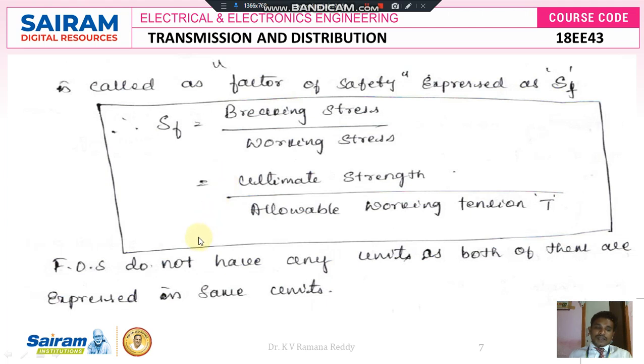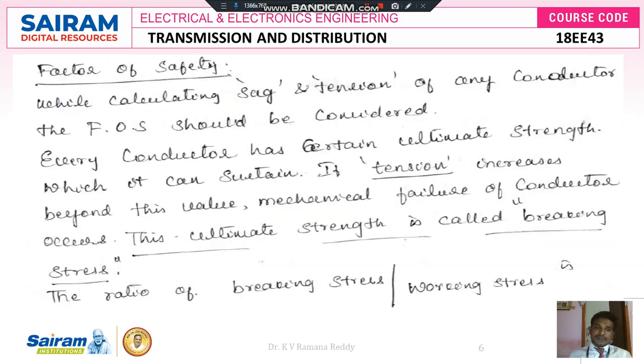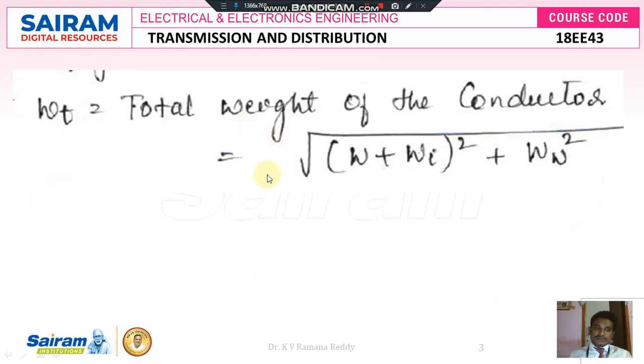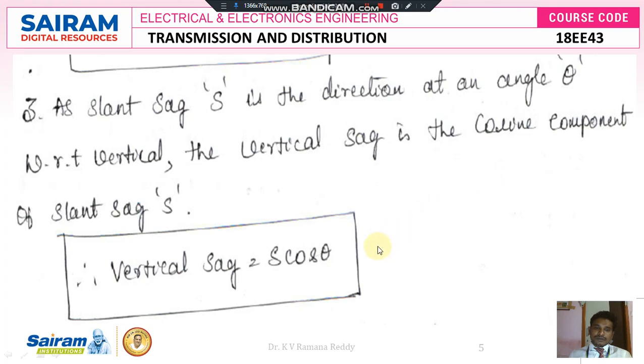Therefore, factor of safety does not have any units, because both of them are expressed in the same units, like ultimate strength and allowable working tension T, or breaking stress and working stress. So, it is a dimensionless parameter. Factor of safety is a dimensionless parameter. By this, we conclude this topic with the formula for the effect of ice and wind pressure, that is Wt is equal to the square root of (W plus Wi) whole square plus (W suffix w) whole square. Thank you.